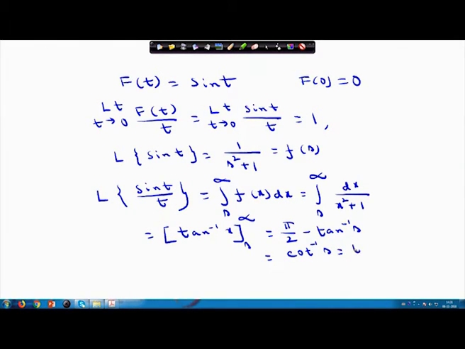Cot inverse s is again nothing but tan inverse 1 by s. So this completes the first part, the proof that the Laplace transform of sin t by t is equal to tan inverse 1 by s, and therefore this is true. Next, the Laplace transform of sin t by t, since it is tan inverse, exists.